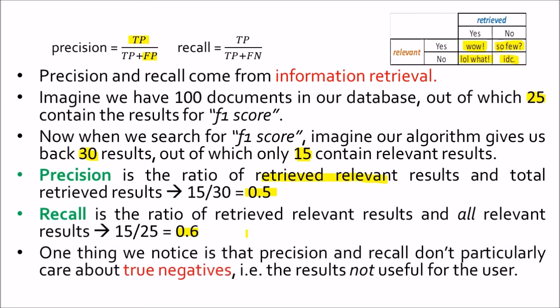Now, one thing we notice is that precision and recall don't particularly care about the true negatives, right? That is the results that were not useful for the user. So precision and recall do not take the true negatives into account, and consequently even the F1 score or the F measures do not take the true negatives into account, because the F measures are based upon precision and recall.